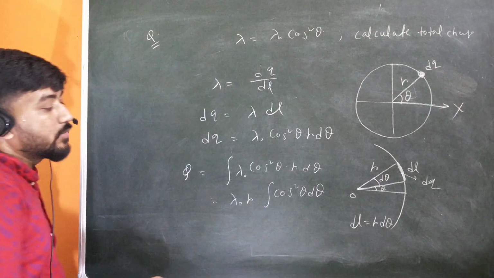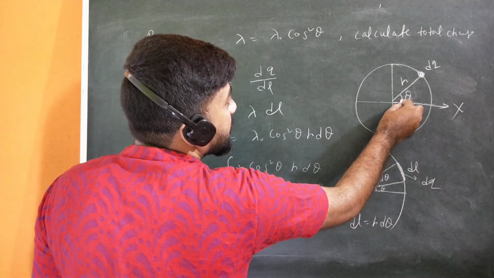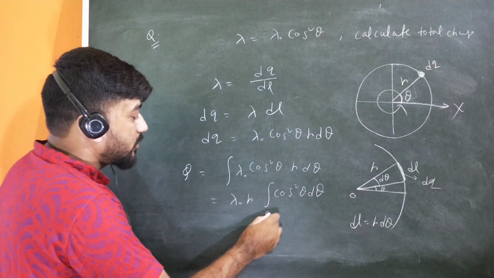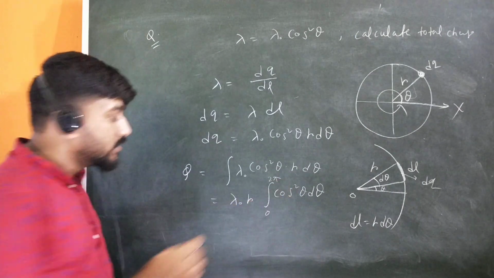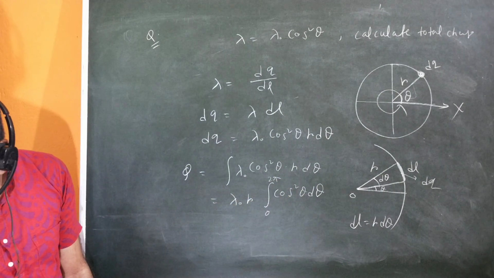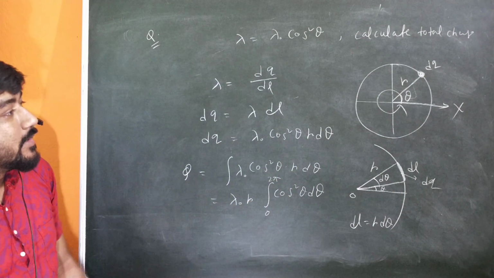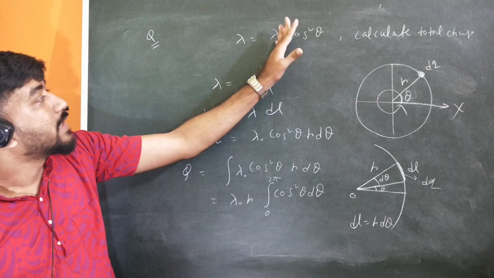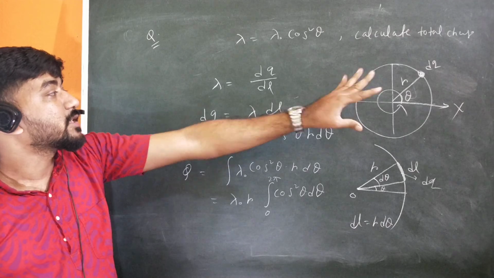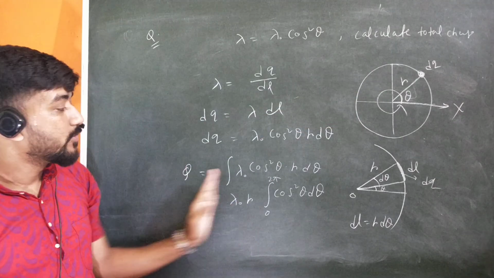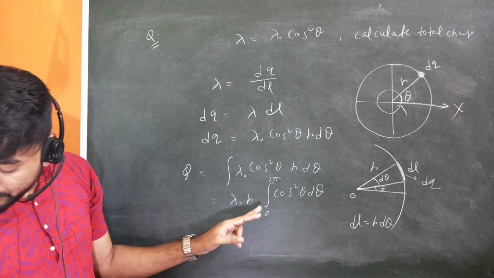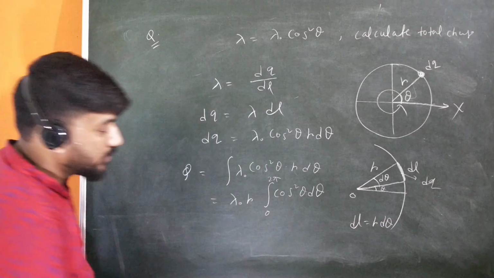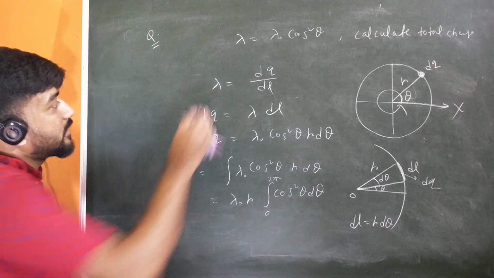Now what will be the limit of theta? Theta will vary from here to here, so from 0 to 2 pi. So this is the integration that you have to solve. This r is given, theta is given, this geometry is given, and this charge distribution is given, and you have to just find out the total charge q. So you have to solve just this integration from 0 to 2 pi. What will the integral of cos square theta d theta be? So you have to integrate this now.